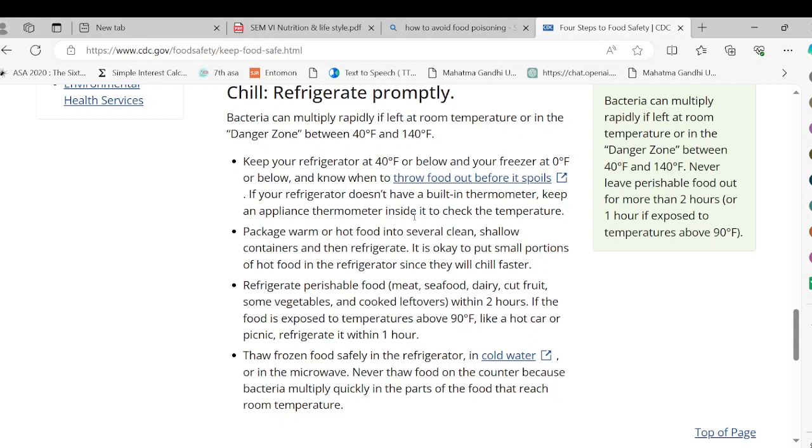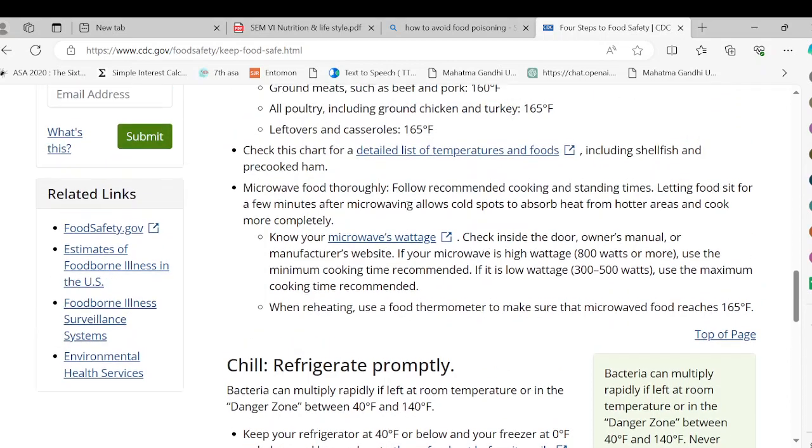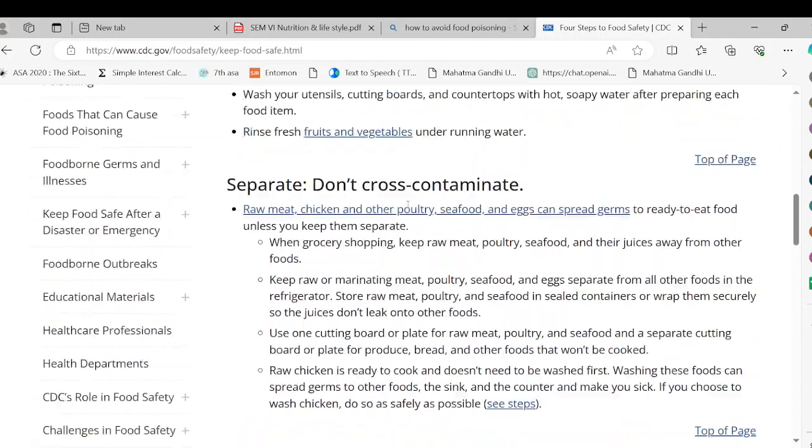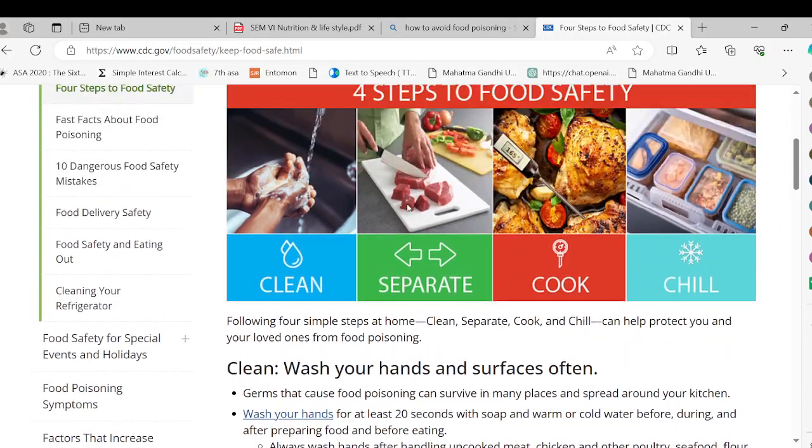What happens is that a lot of bacteria might have already entered the food and may be contaminating it. So if you want to refrigerate a particular food, keep it closed, and immediately after the temperature is down, you have to keep it in the fridge. That way you can reduce the entry of bacteria into the food. So these are some of the important things you can do to prevent food from getting spoiled.